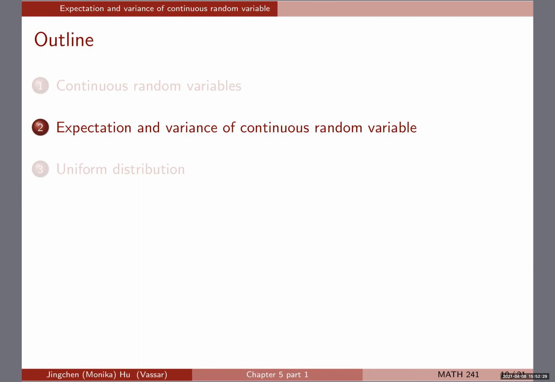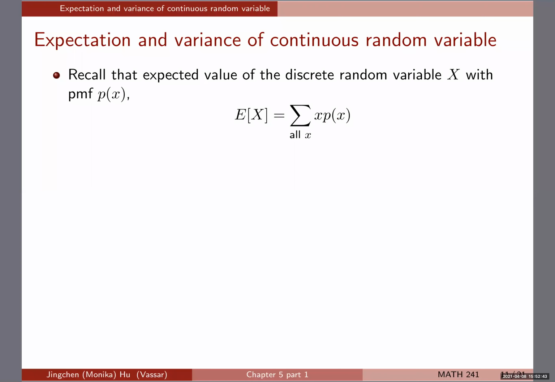to follow here. Except for discrete random variables, we're doing summation, especially for expectation, right? But here, when we're dealing with continuous random variables, we're doing integration everywhere. So let me show you what we mean by that. Recall that if you have a discrete random variable with PMF p_X, then the expected value, what we learned before, is that we're summing over all of the possible values of x, and we're summing the product of x, the values it can take, and the PMF value at that point. So that's what we defined earlier for the expectation of X.